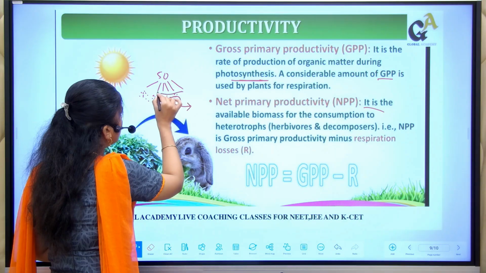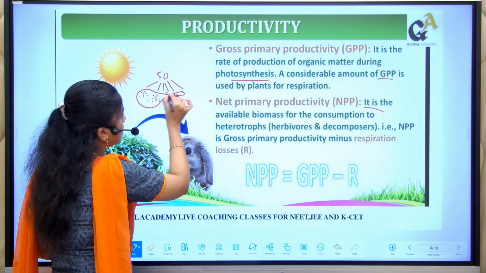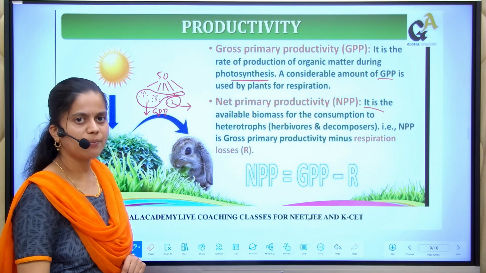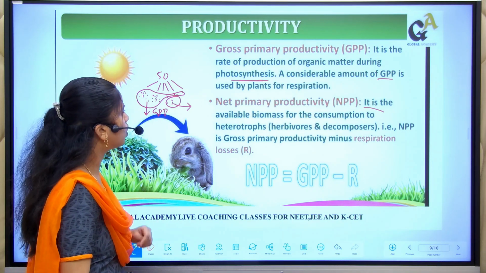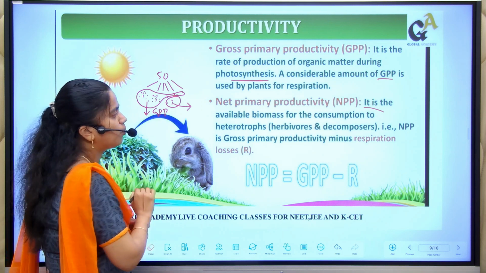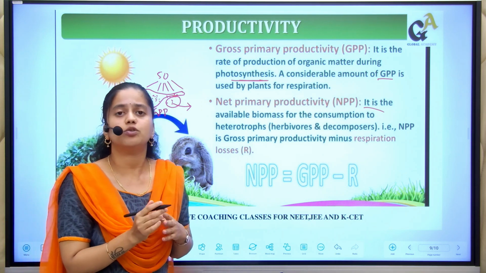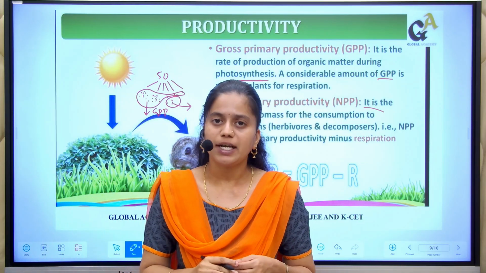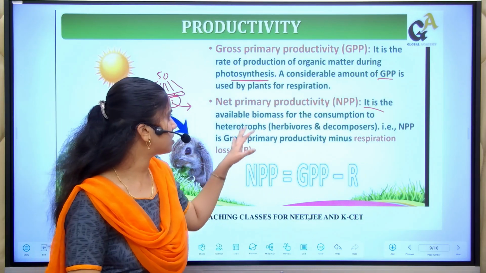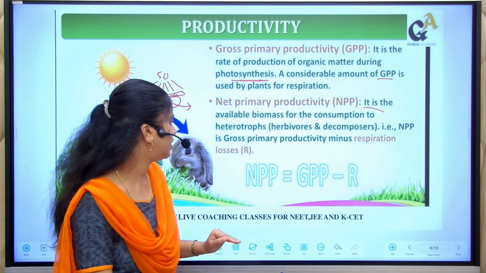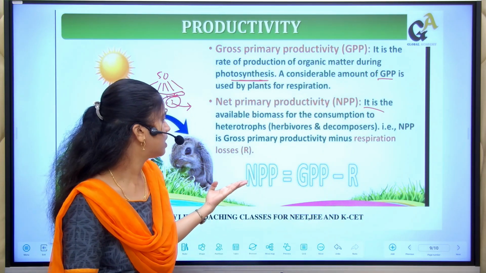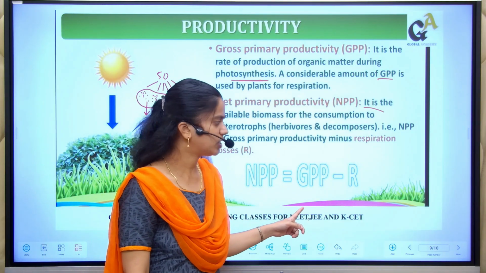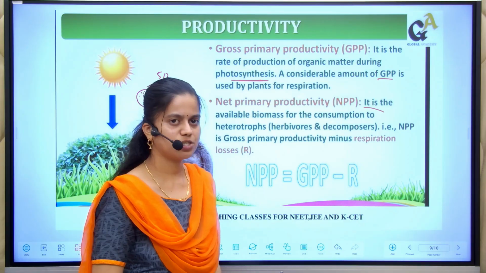And the product that is formed is called GPP, that is gross primary productivity. And the net available biomass for the consumption of the heterotrophs, how much biomass is available for the heterotrophs to consume, that is called net primary productivity. There is one formula for this: net primary productivity equals gross primary productivity minus respiration.